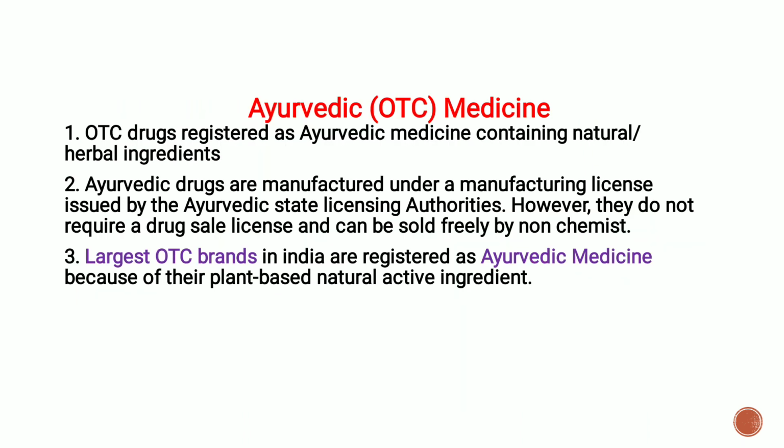Ayurvedic medicines: OTC drugs registered as Ayurvedic medicines contain natural herbal ingredients. Ayurvedic drugs are manufactured under a manufacturing license issued by the Ayurvedic state licensing authorities. However, they do not require a drug sale license and can be sold freely by non-chemists. The largest OTC brands in India are registered as Ayurvedic medicines because of their plant-based natural active ingredients.